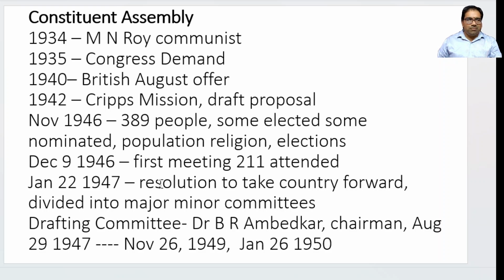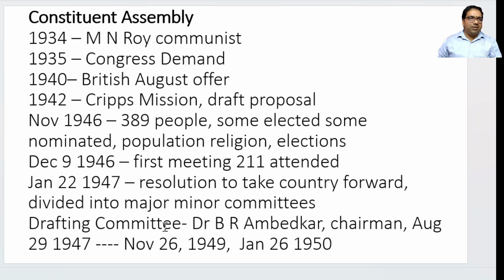Each one of these people signed the resolution, and then they divided themselves into some committees, some major committees, some minor committees, etc. One of these committees is called a drafting committee. What is the job of this committee? This committee has to draft a constitution. The job of this drafting committee is to create a constitution.